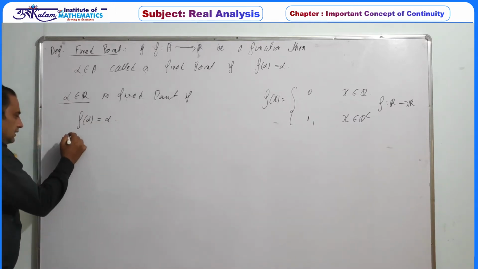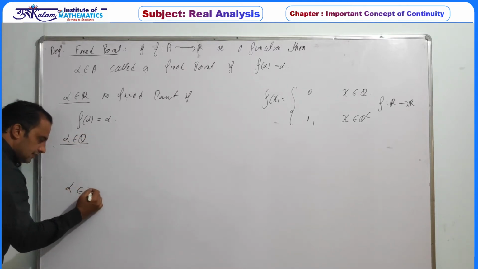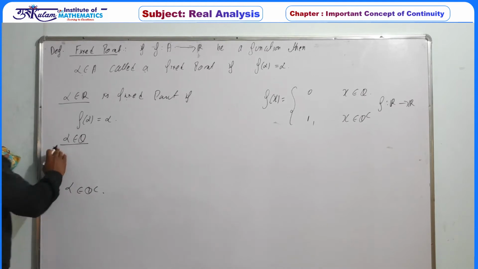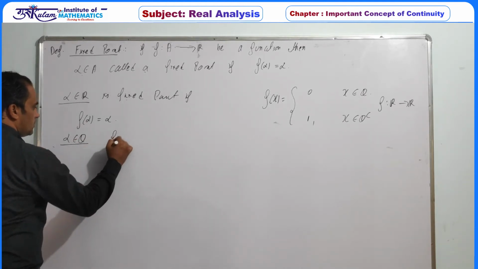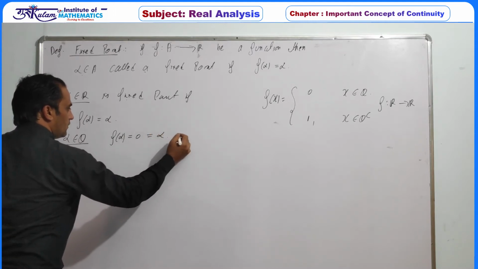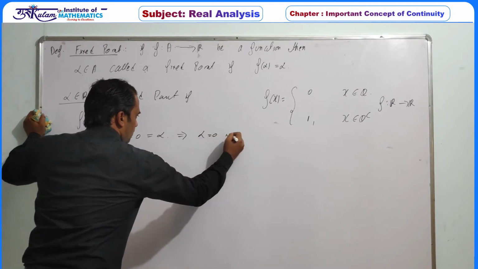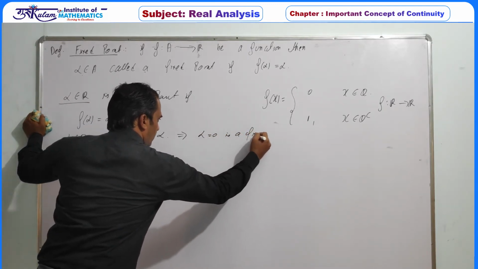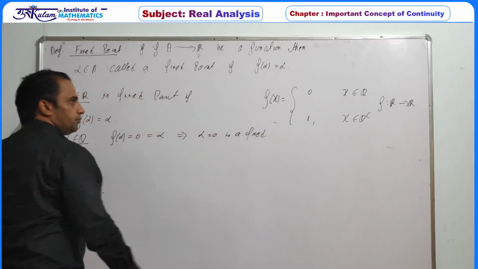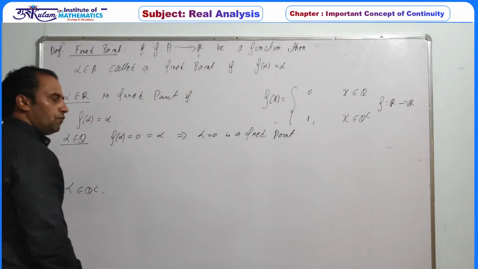Now let's consider alpha a rational number or an irrational number. In the first case, alpha is a rational number, so f of alpha must be equal to 0, and this should be equal to alpha. So alpha equal to 0 must be a fixed point.